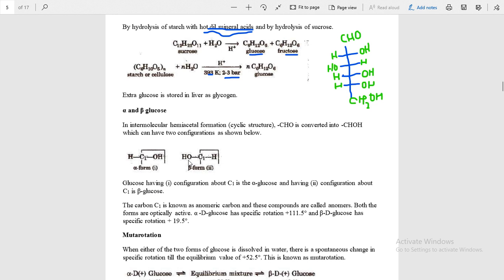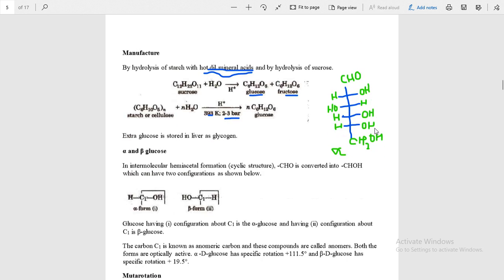Here you see OH is on this side, and in this, OH on this side. If this OH is here, then this will be beta, and in this condition this one is the alpha. This one is the alpha glucose. Okay.